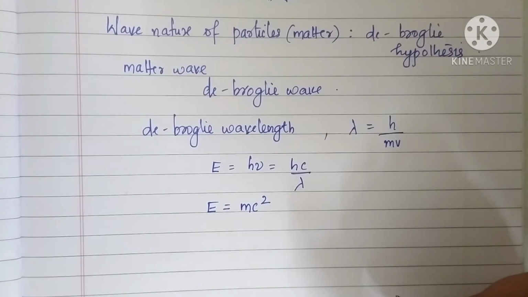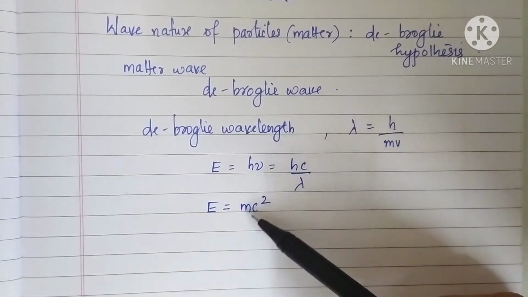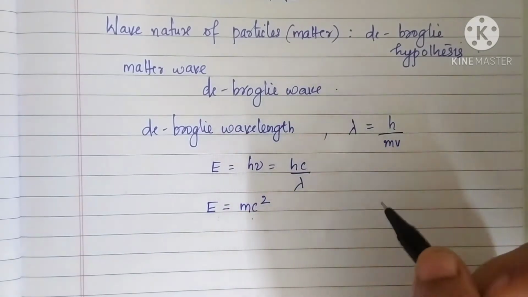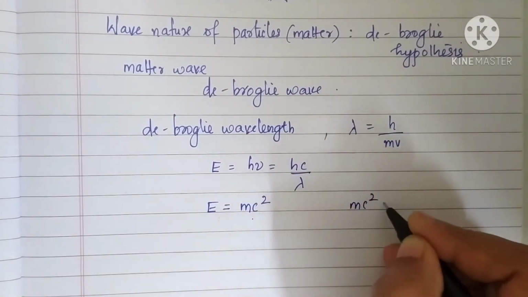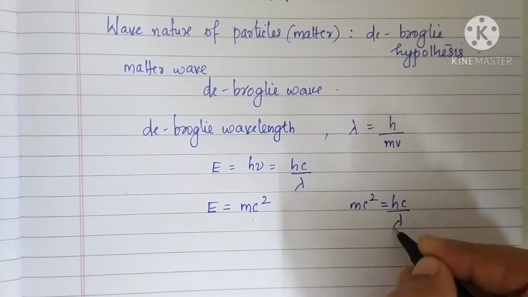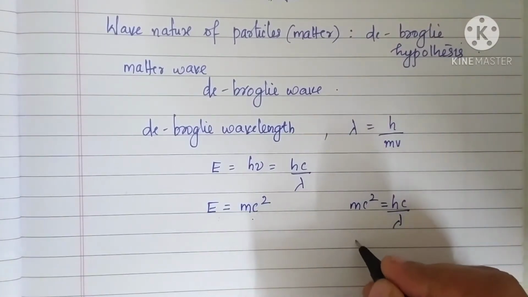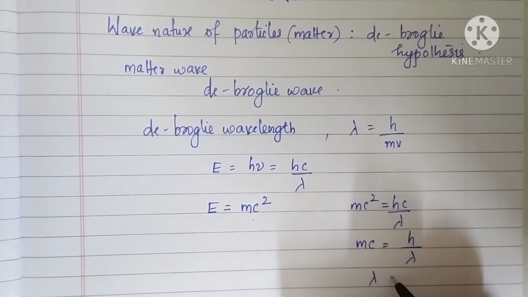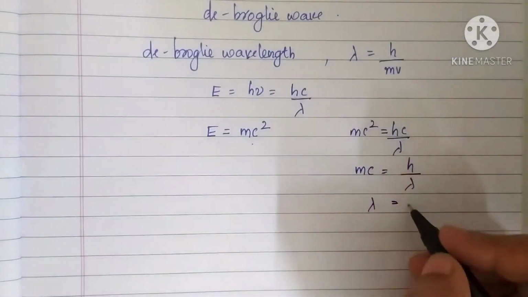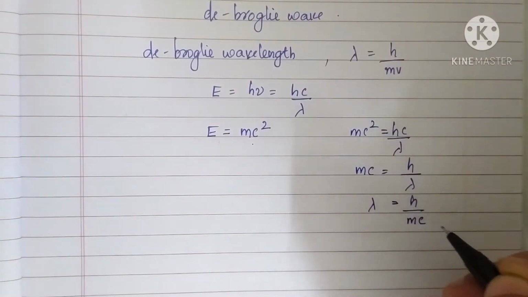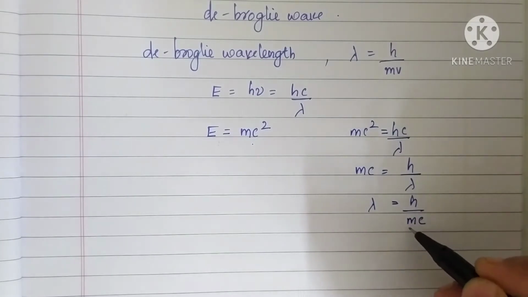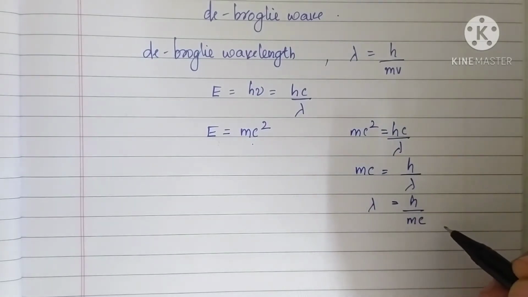Now, equating these two expressions for E, you will get mc square is equal to hc by lambda, or mc is equal to h by lambda. Now what is lambda? Lambda is equal to h by mc. Here, what is mc? Mass into velocity. It is the momentum of a photon.